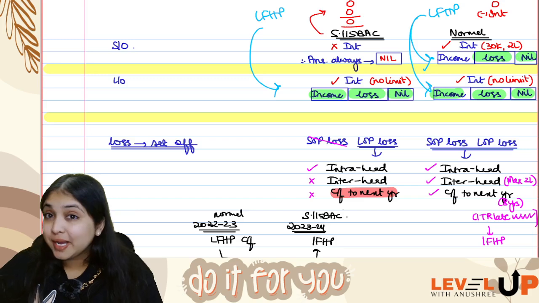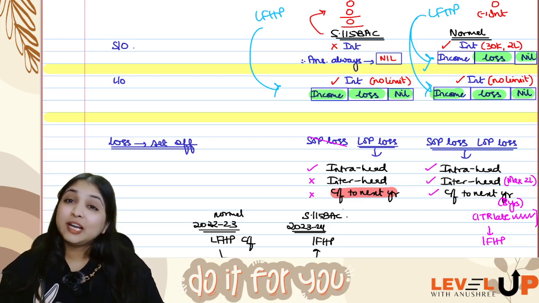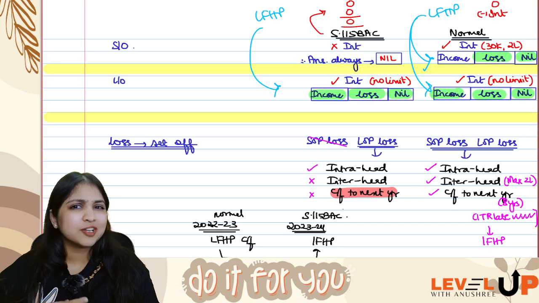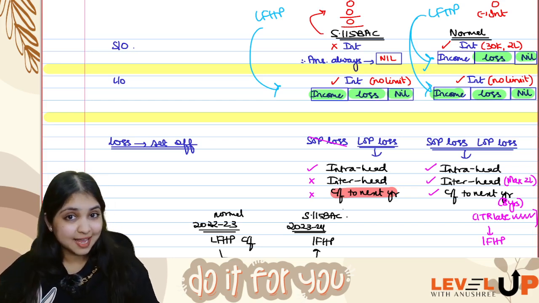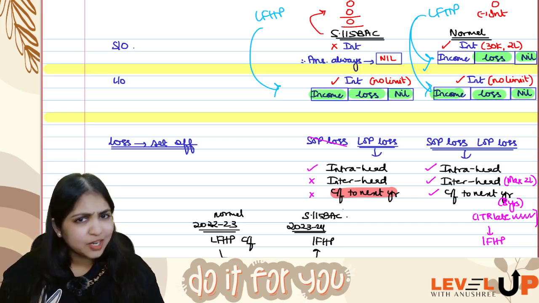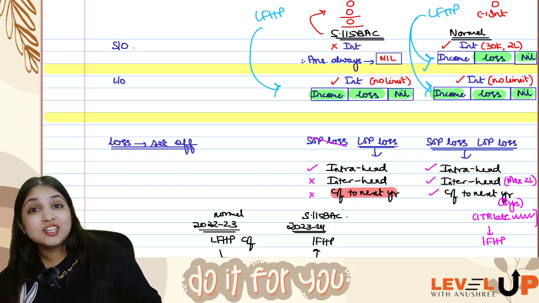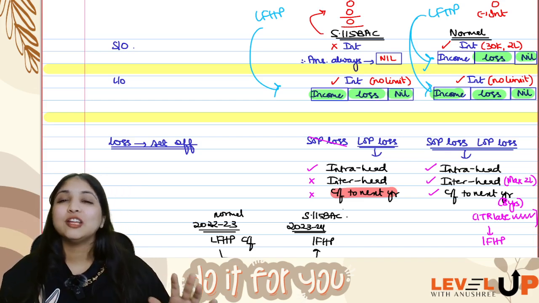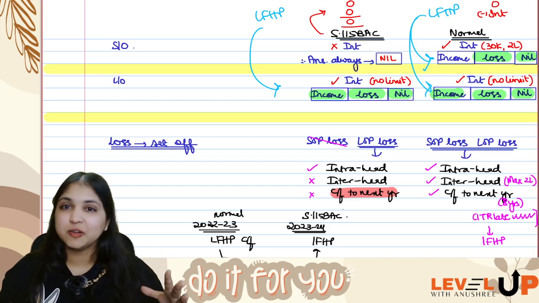But if assessee is following 115 BAC, self-occupied property, interest is not allowed. Let-out property, interest you can claim. If you have loss from house property, it is possible only from let-out property. That loss you can do intra-head adjustment? Yes. Can you do inter-head adjustment? No. Can you carry forward to the next year? No. Can you adjust earlier years brought forward losses in the current year? You cannot. You can only adjust intra-head current year loss from house property.